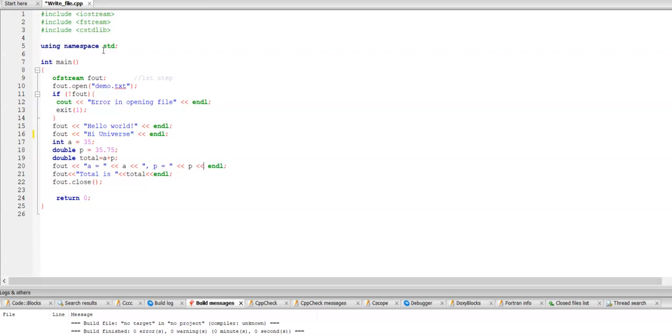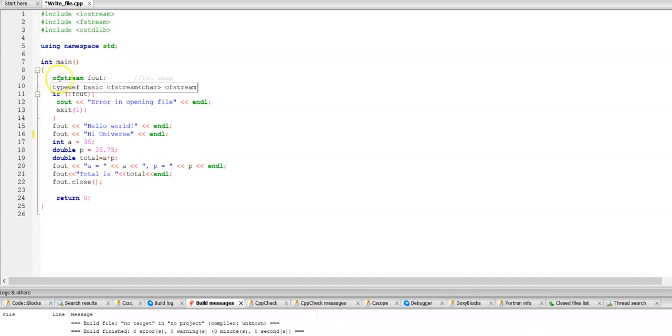So we are going to create a new file called demo.txt and we are going to insert some statements, add two numbers and then display the result in the text file. Till now we have done every kind of operation into the console, but this time we are not going to put any output into the console, but we are going to insert the data, the strings and the operations directly into the text file. So let us start with the program.